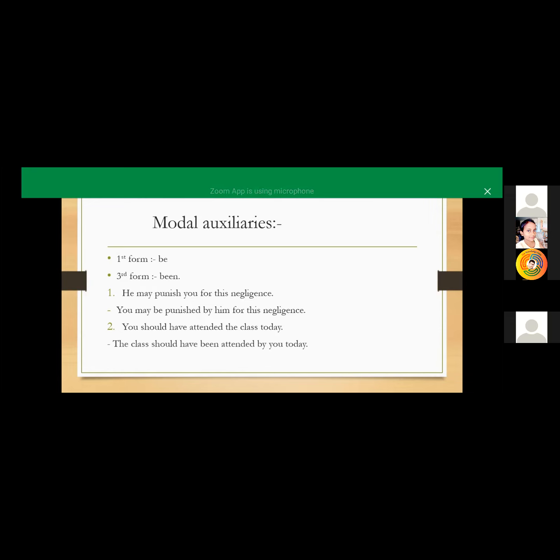Here we have only two examples. I didn't mention so many examples because we don't have much time to cover all this. So, he may punish you for this negligence. Can anyone describe how I can convert this into the passive voice?